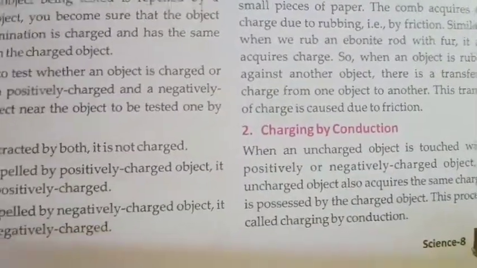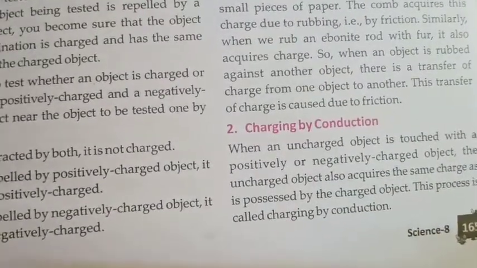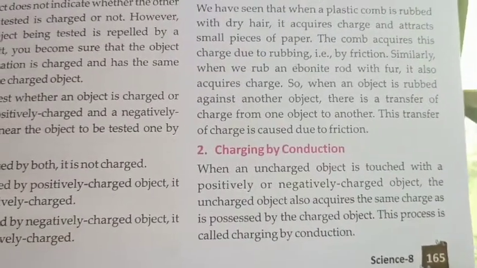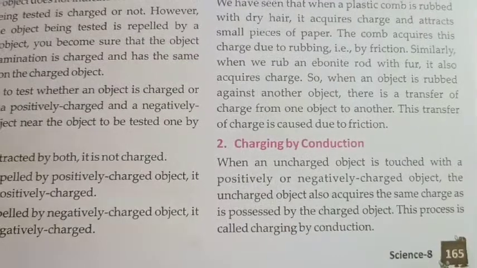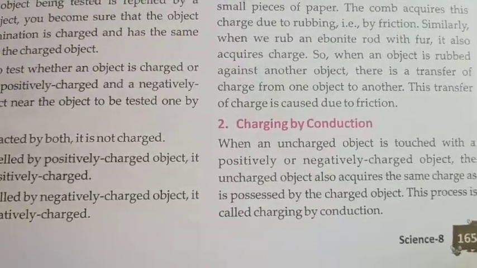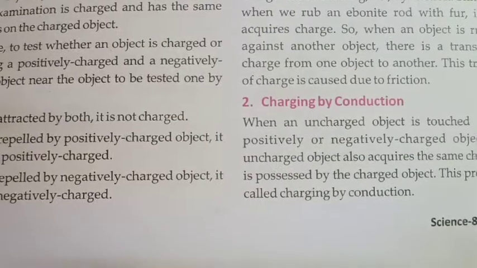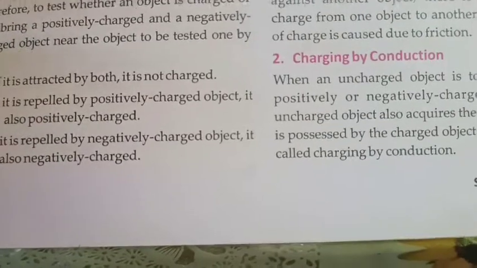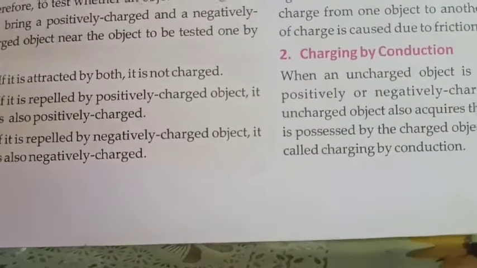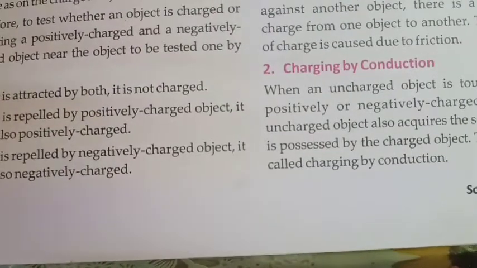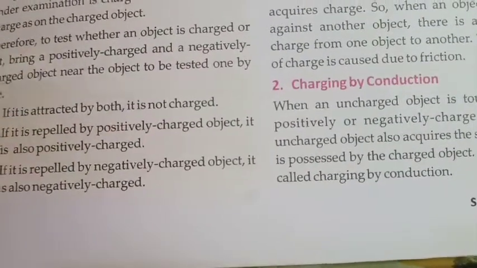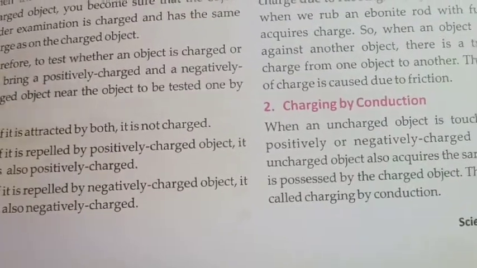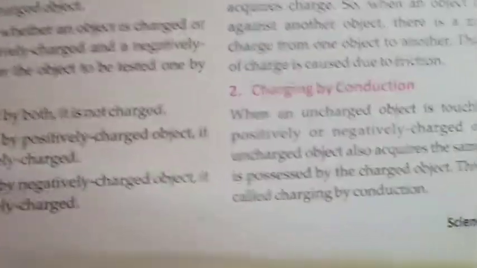Charging by conduction. When an uncharged object is touched with a positively or negatively charged object, the uncharged object also acquires the same charge as is possessed by the charged object. This process is called charging by conduction. What is charging by conduction? When an uncharged object is touched with a positively or negatively charged object, the uncharged object also acquires the same charge as is possessed by the charged object. That is called charging by conduction.